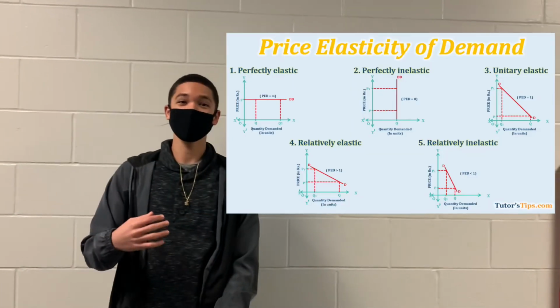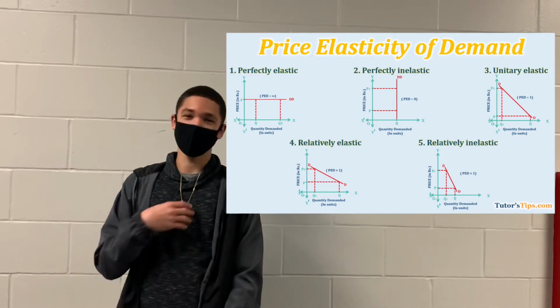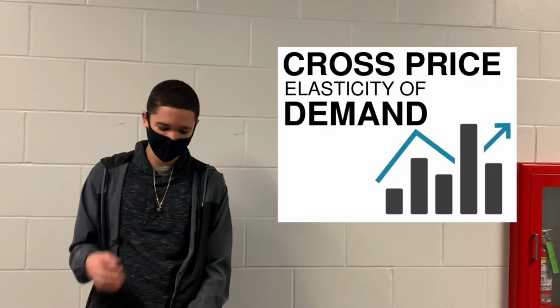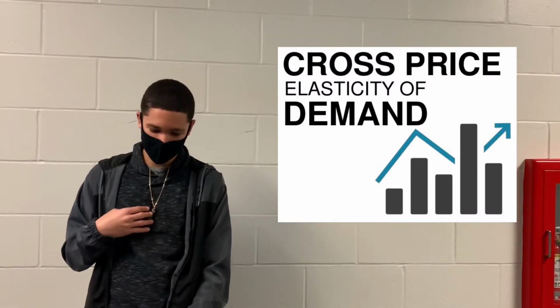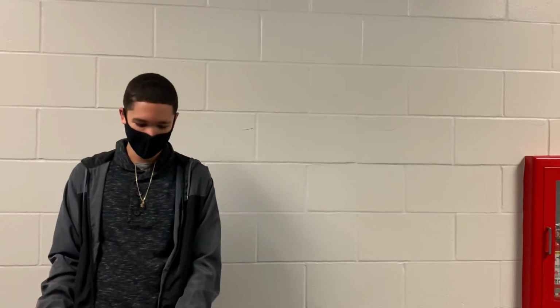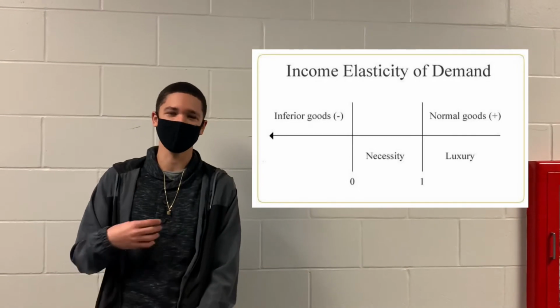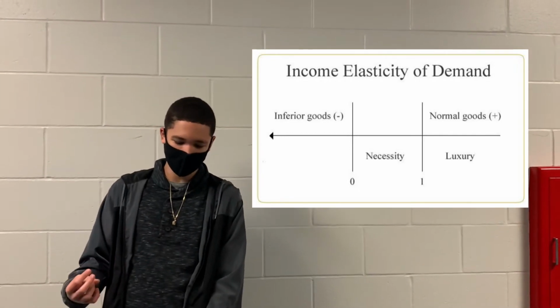Elasticity of demand is basically the economic measure of quantity demanded and how it relates to price change. Cross price elasticity basically determines if a product is a complementary good or a substitute. Then for the third one, we got income elasticity, which measures the responsiveness of quantity demanded of a product in relation to a person's income.